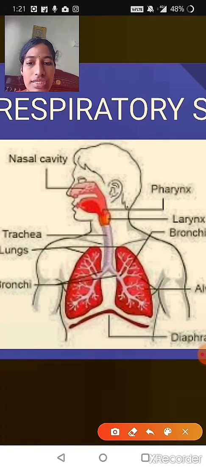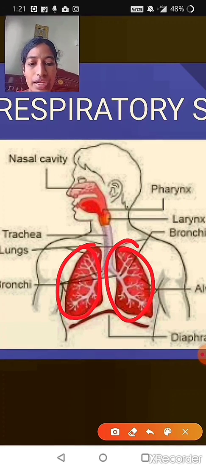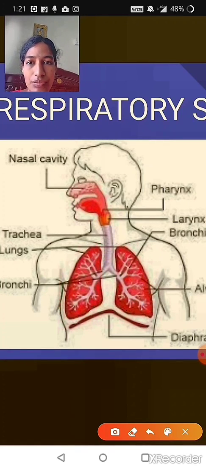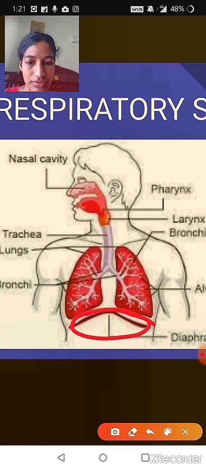And these bronchi and bronchioles are present in a conical shaped organ called the lungs. So these two are the lungs, and the lungs are present on a dome shaped organ called the diaphragm. So this is the diaphragm which you can see here.